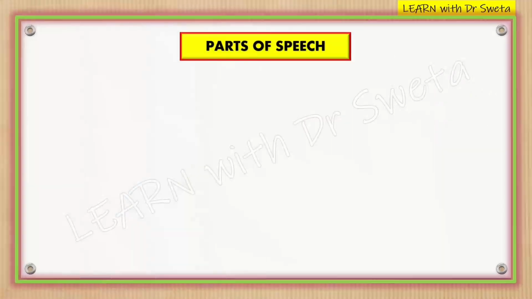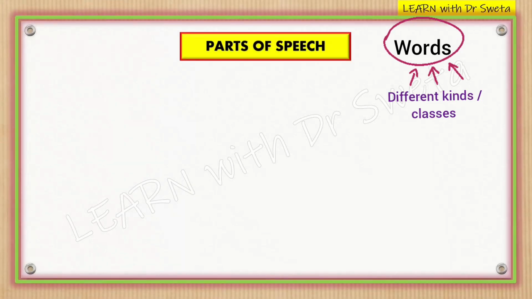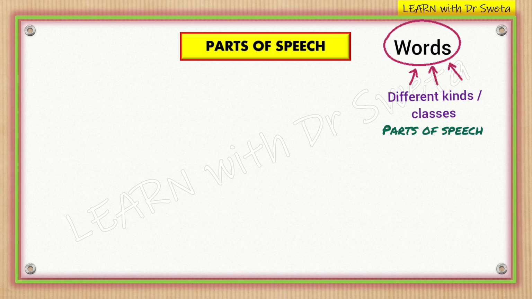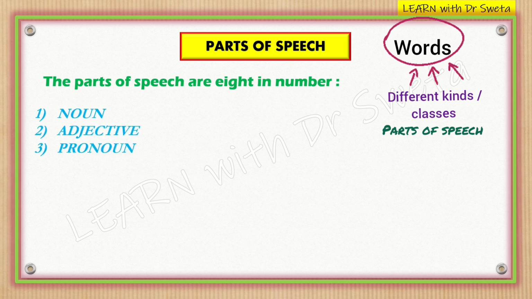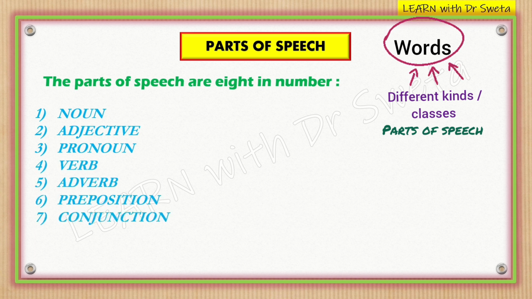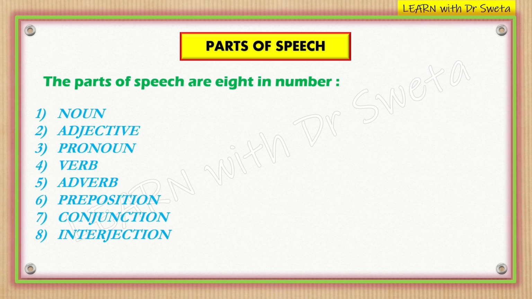In today's video, let's have a look at parts of speech. The words are divided into different kinds or classes called parts of speech according to their use, that is, according to the work they do in a sentence. The parts of speech are 8 in number. They are noun, adjective, pronoun, verb, adverb, preposition, conjunction, and interjection. Now let's have a look at each one of them.